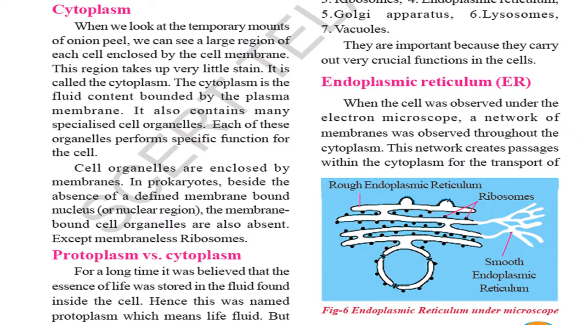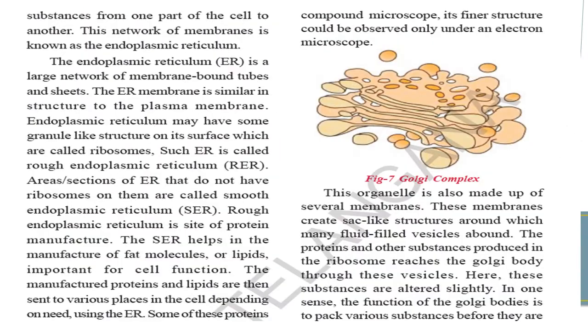Next is the endoplasmic reticulum. All are seeing the diagram of endoplasmic reticulum. Learn to draw like that. The rough endoplasmic reticulum, the ribosomes, and the smooth endoplasmic reticulum. When the cells are observed under the electron microscope, a network of membranes is observed throughout the cytoplasm. This network creates a passage within the cytoplasm for the transport of food material. This network of membrane is known as endoplasmic reticulum.